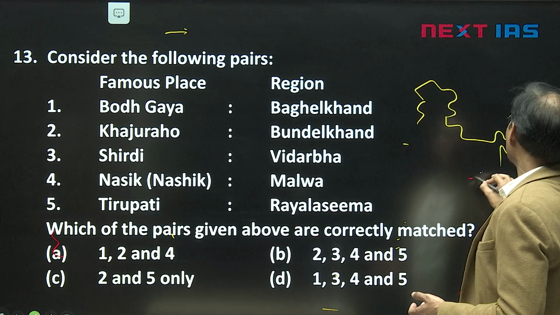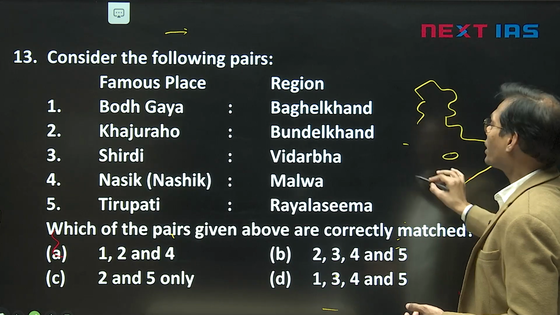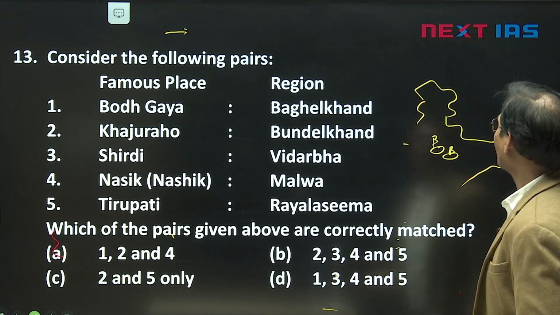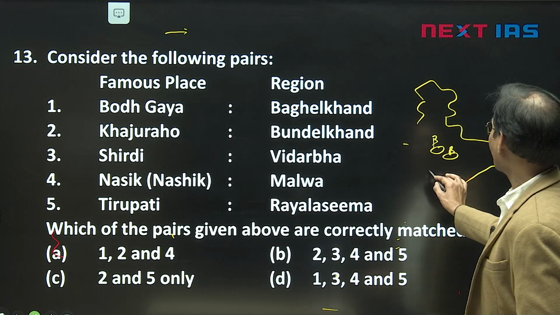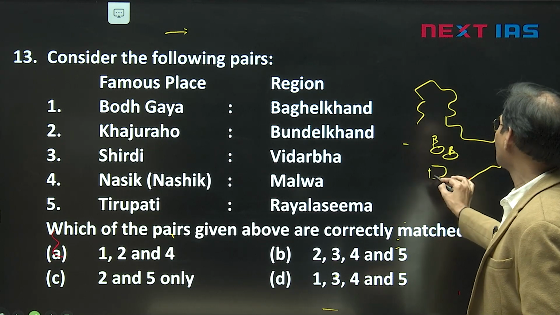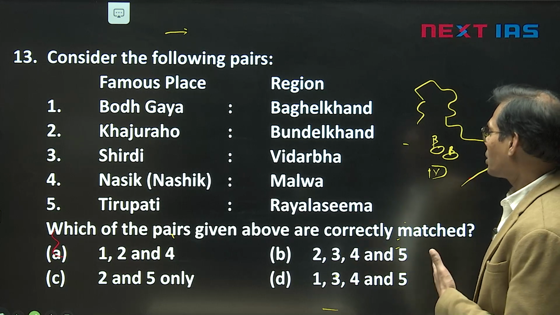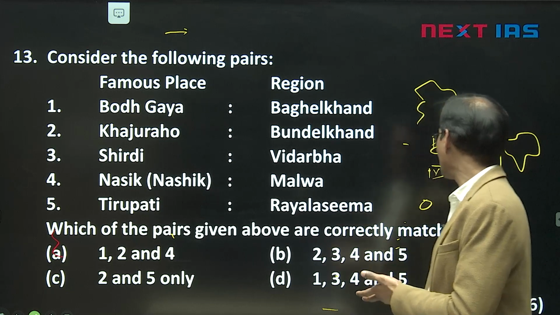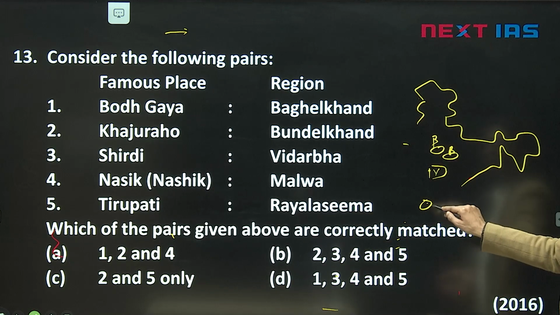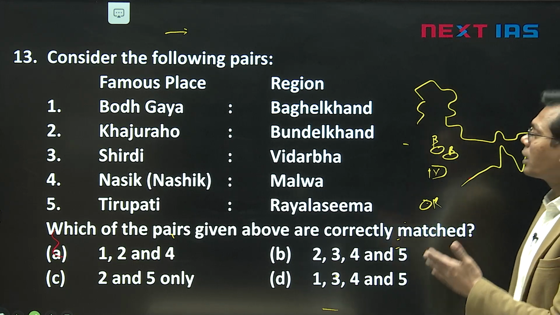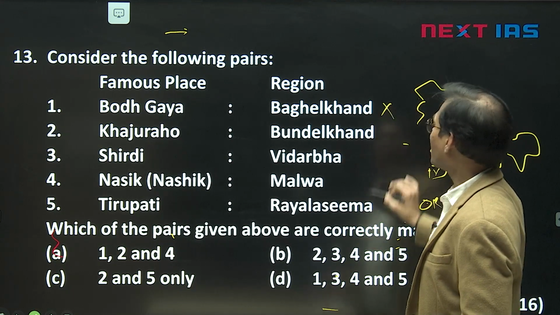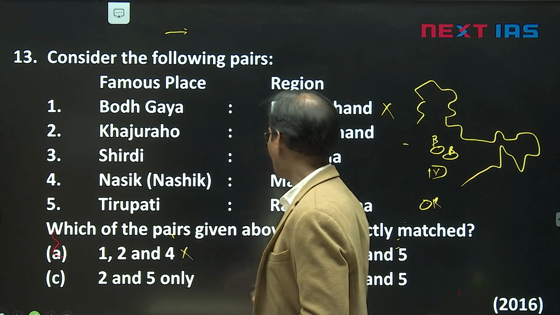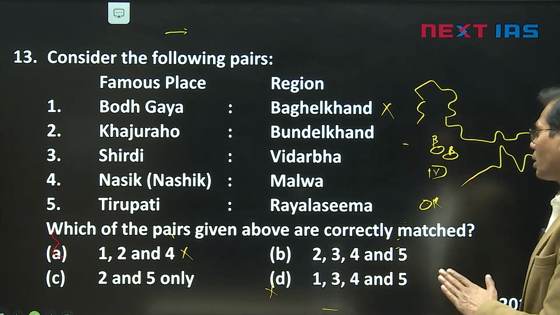A little bit of idea you can keep here: Baghelkhand in that area, Bundelkhand in this portion, the famous plateaus. Also the Vidarbha region in eastern Maharashtra here. And this Rayalaseema region in South Andhra, the Tirupati, Guntur, Kurnool, Nellore area. Let's check: Bodh Gaya in Baghelkhand is outrightly wrong. So the first is wrong, and A and D can't be the answer. So either C or B.